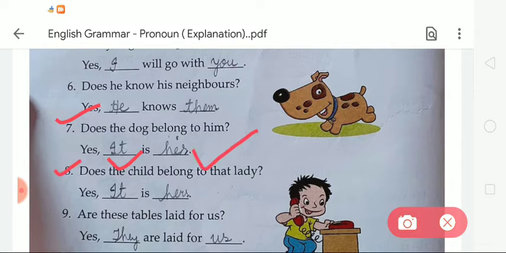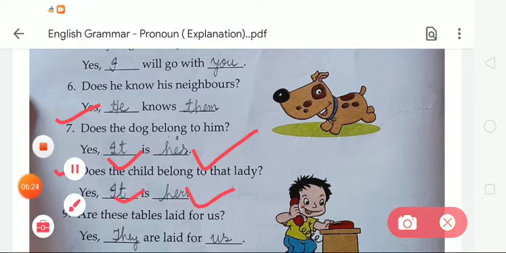Now the next number 8. Does the child belong to that lady? So we will write subject it and object hers. Okay. So the answer will be yes, it is hers.